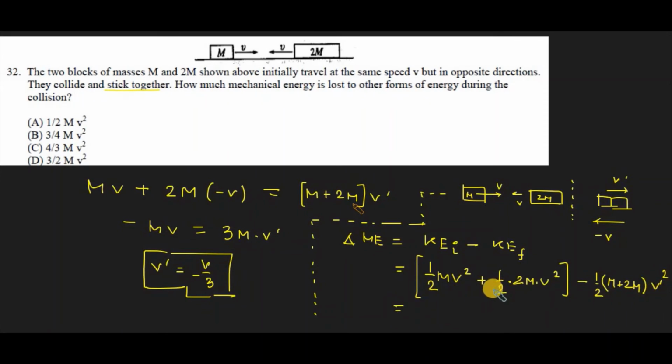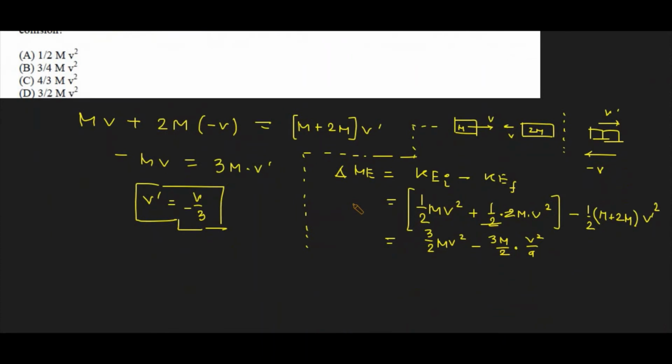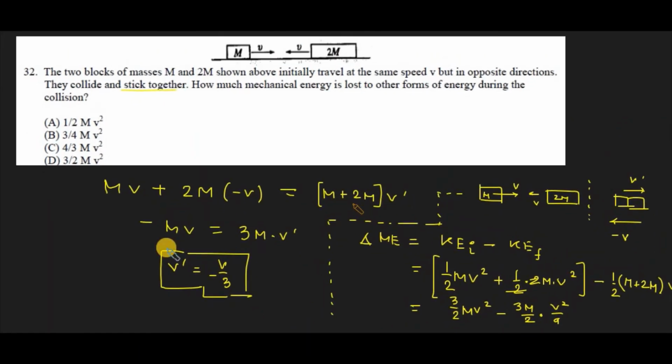So from there, the 2 is cancelled out: half m v square plus m v square will give 3 by 2 m v square, minus 3m by 2 and v prime, which we already have as negative v by 3. If you square that, it gives v square by 9, and after simplifying this we get 4 by 3 m v square. That would be option C.